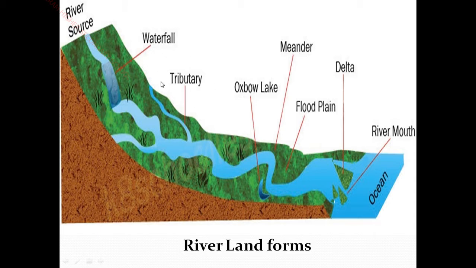Tributaries originate from one point and merge into the main stream. Next, we have seen the river mouth. All these lakes and seas and ocean meet there, this is called a river mouth.